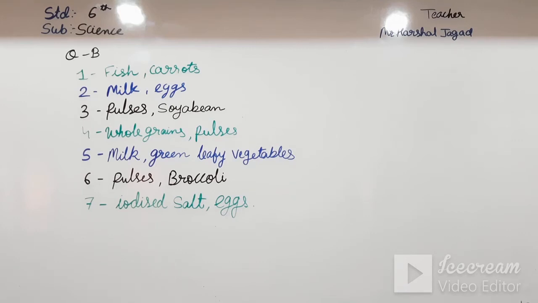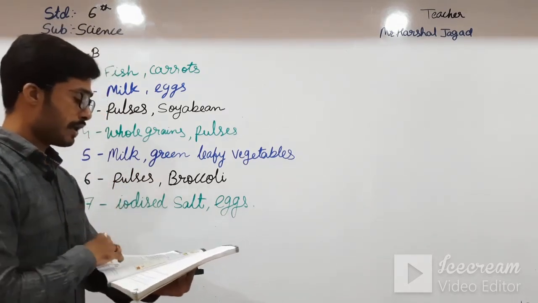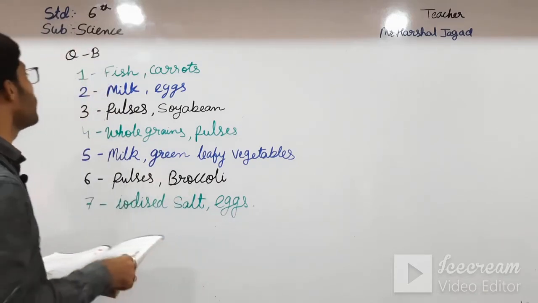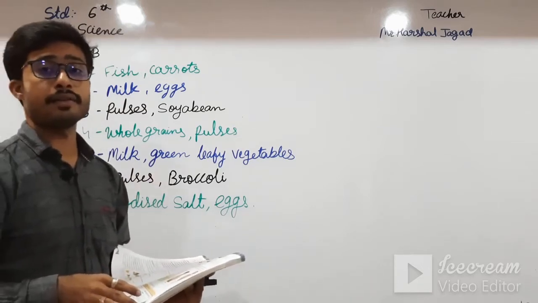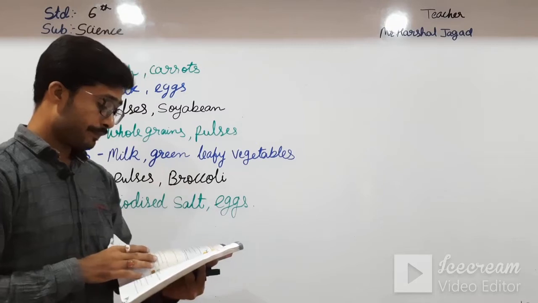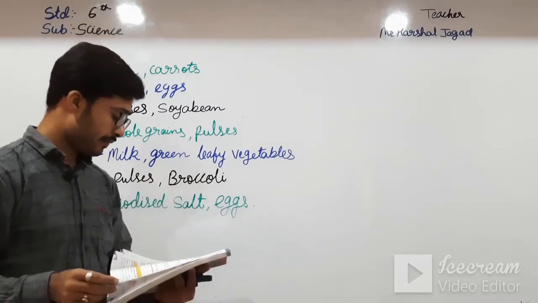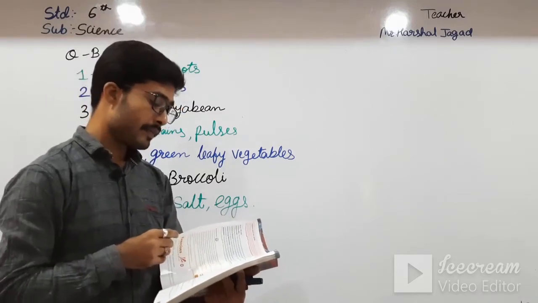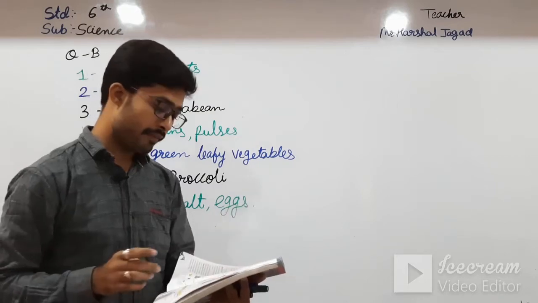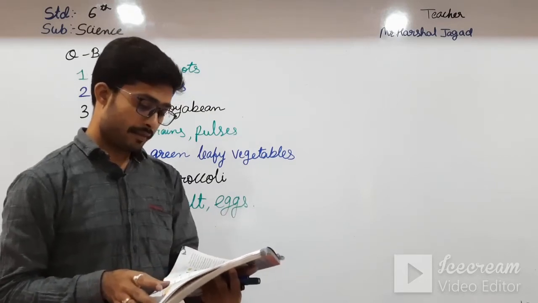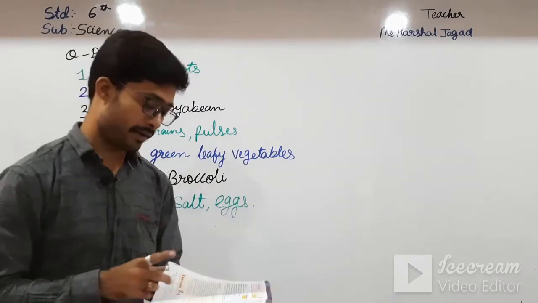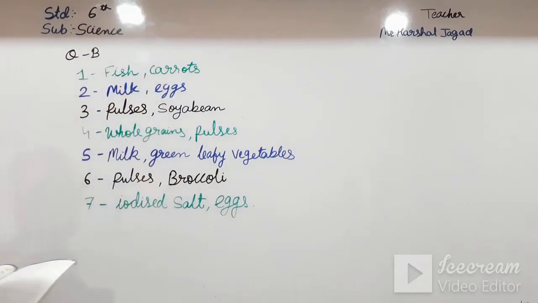And in this B1, you can also write the food components which are linked. You can also say night blindness, the deficiency of vitamins can cause night blindness. And rickets, see here, rickets comes from vitamin deficiency, vitamin D, and PEM comes from protein as well as carbohydrate deficiency. So you can also write that. Okay students, but I am writing this, so you have to write this.